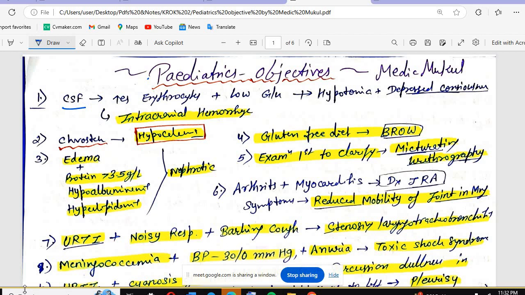If in the question they mention the CSF, with an increase of erythrocytes, low glucose level, hypotonia, and depressed consciousness, so what will be there? There will be an intracranial hemorrhage.